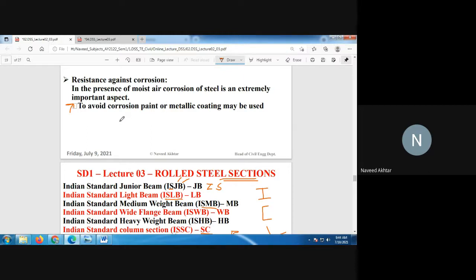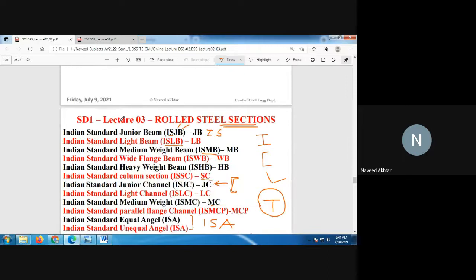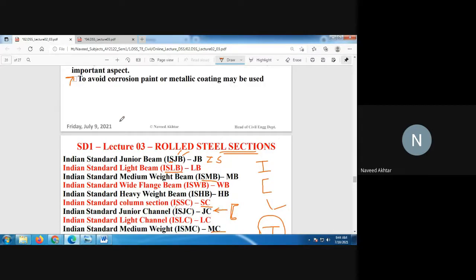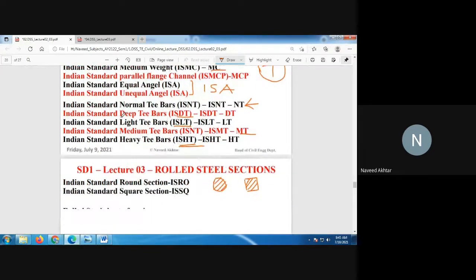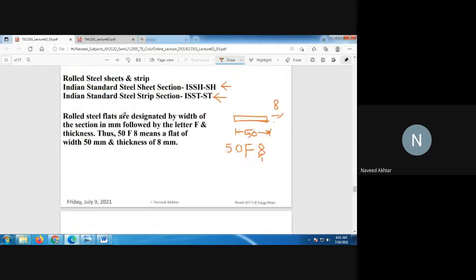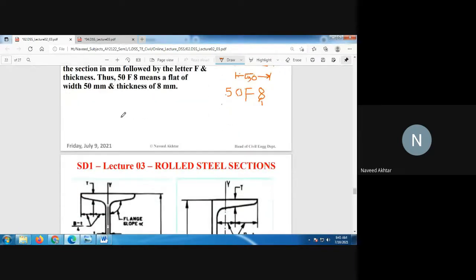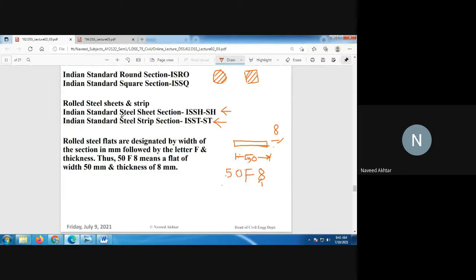It will expand the steel, some parts of the material will come out, and the cross section will reduce, and therefore it will affect the strength and durability of your structural steel. Generally, corrosion is related to the durability aspect, because durability is nothing but the life of the structure without deterioration.